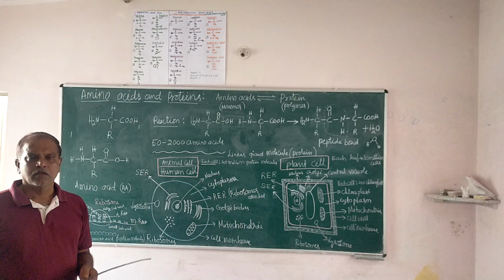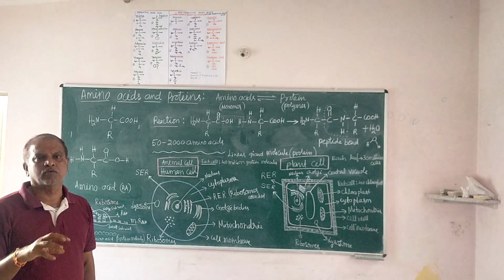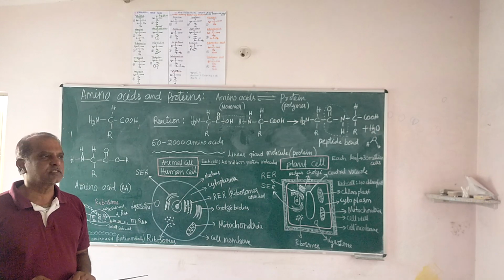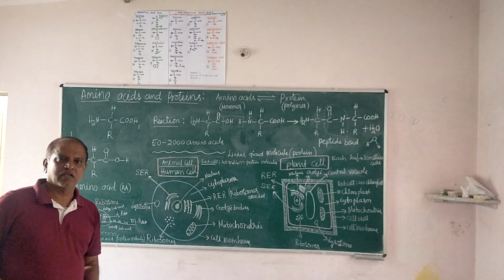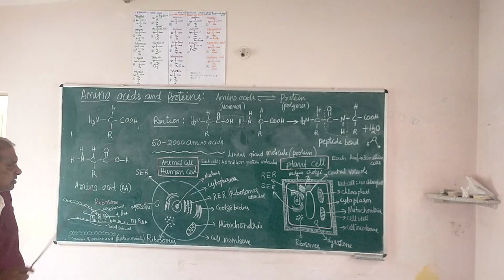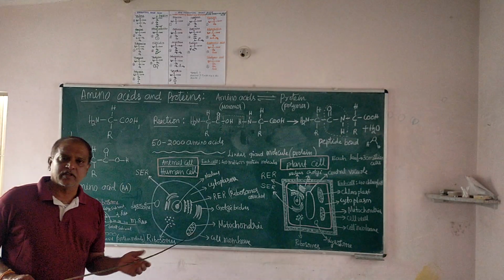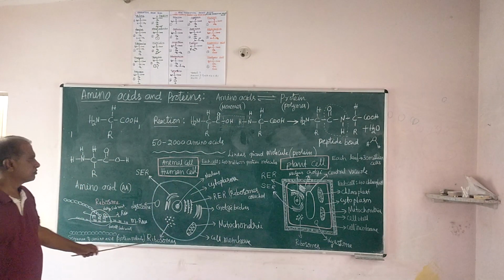Seed is an organ. Every organ has its own tissue structure in which cells are embedded. Tissue is macroscopic, cell is microscopic. Number of cells are embedded, and each cell carries out its function. That is, it's living. All reactions, any synthesis, all chemical and biological reactions, take place only inside this cell.